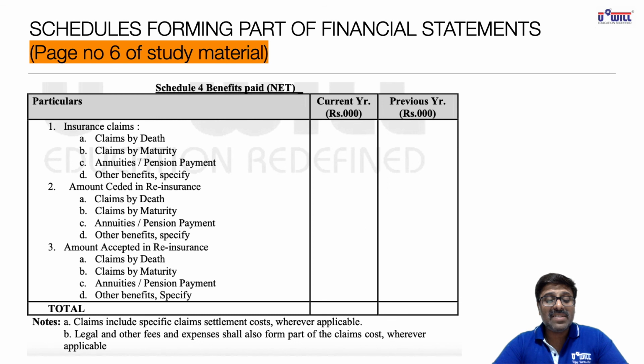Claims include the specific claims settlement costs also wherever applicable. So if specific claims settlement cost is given, we'll add it in respective claim. And legal and other fees and expenses shall also form part of claims cost wherever applicable. So legal expenses related to claim will not be shown in operating expenses. Legal expenses related to claims will be added in claims itself. I repeat, legal expenses related to claims will not be shown in operating expenses.